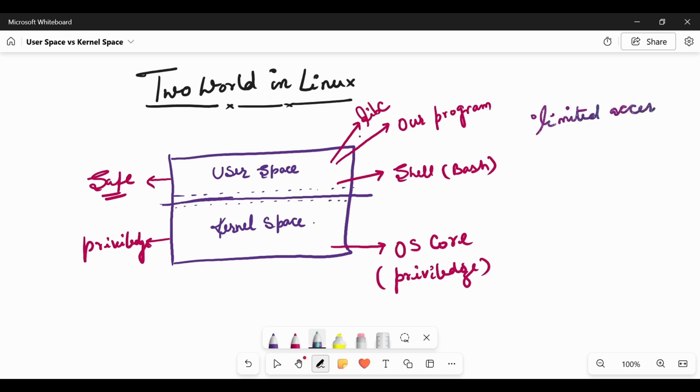It cannot directly access the hardware and the core operating system. Limited access, or I can say limited privilege. We have already seen it is limited privilege. It cannot directly access the hardware.